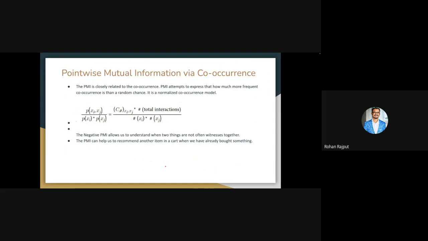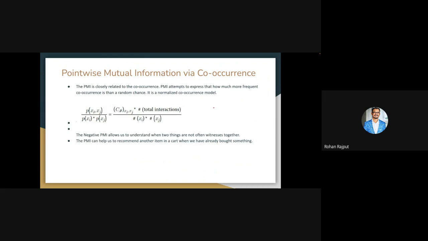Okay, the second thing we want to use is point-wise mutual information, which is a normalized version of the co-occurrence model we already discussed, but PMI actually helps us get more information. PMI is heavily used in natural language processing, where we understand how two words come together.